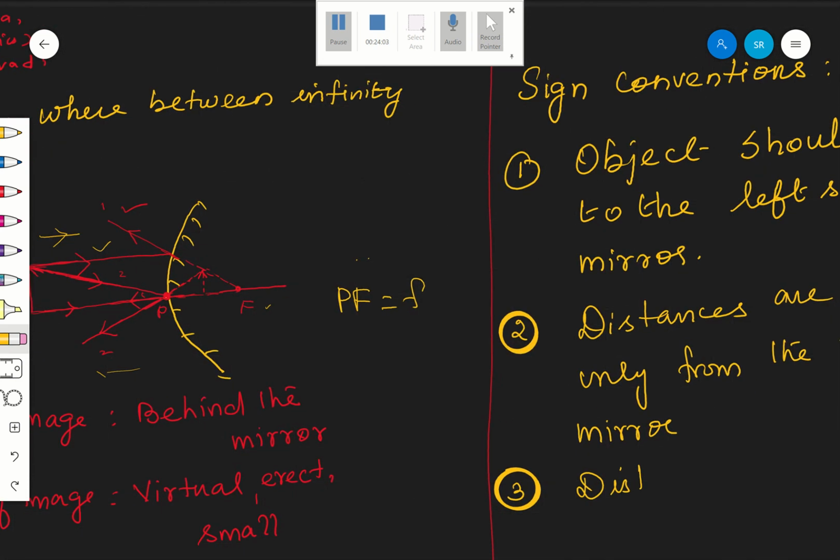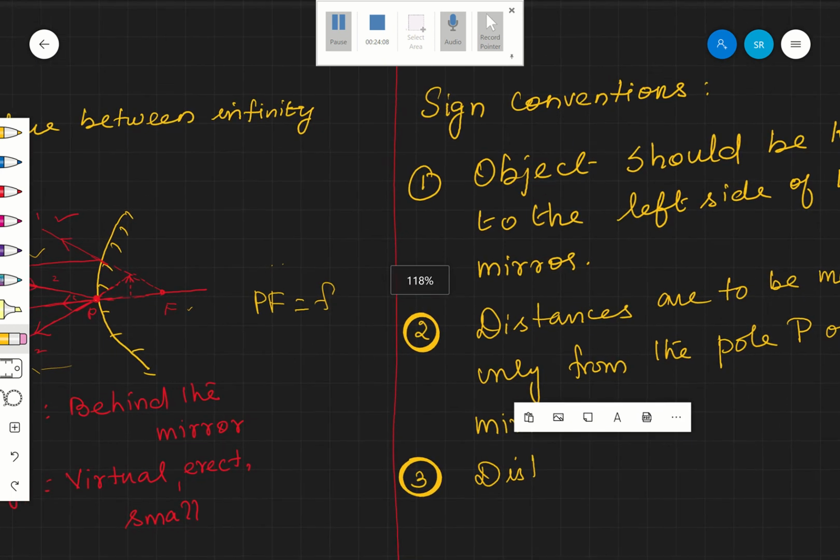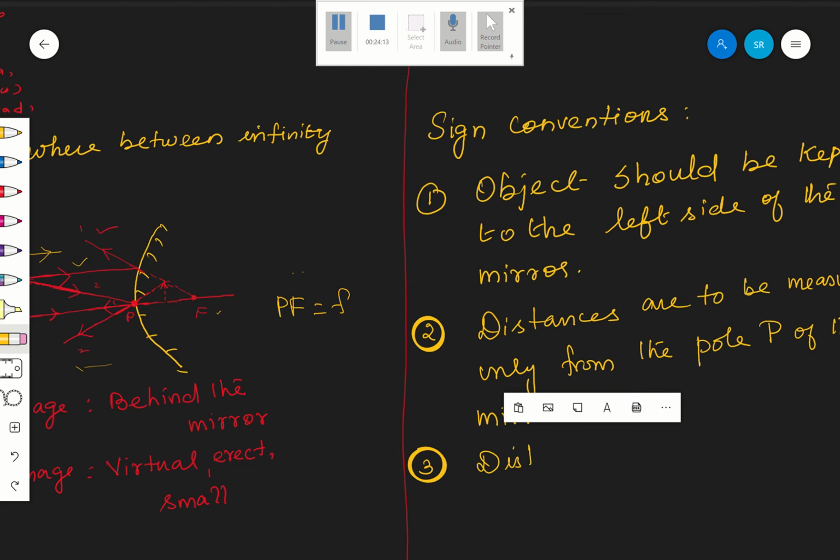Okay, one second. See, distance, let me have slightly. Okay. Therefore, what is that?